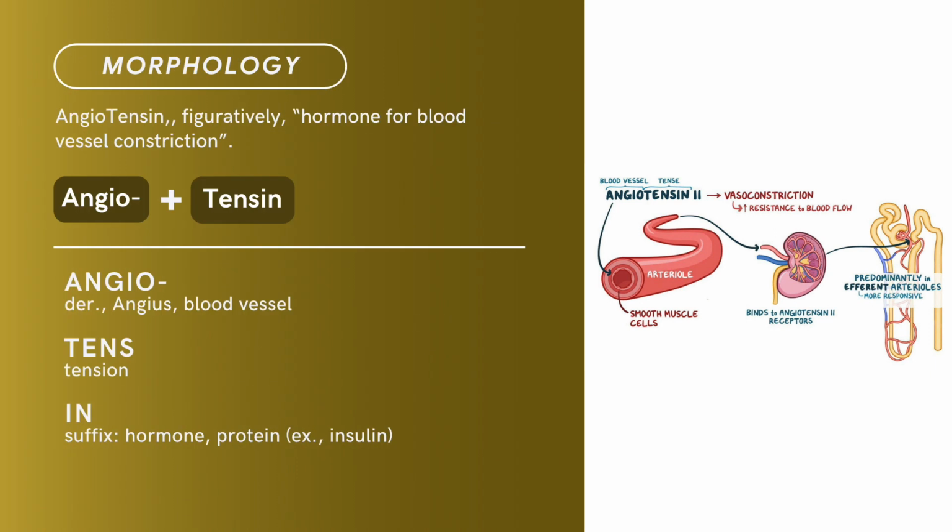Term morphology: angiotensin figuratively means hormone for blood vessel constriction. Compound of angio plus tens plus in. Angio is derived from angeion. Tens is for tension. In is a suffix denoting hormone or protein, as in insulin. There you have it, compound term: angiotensin.